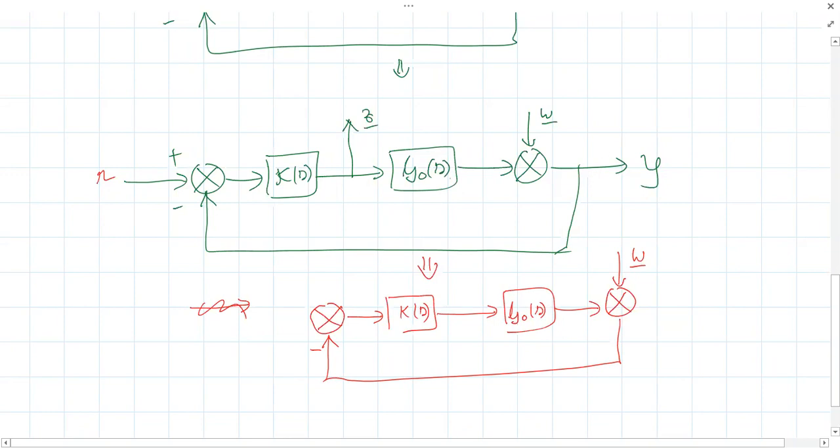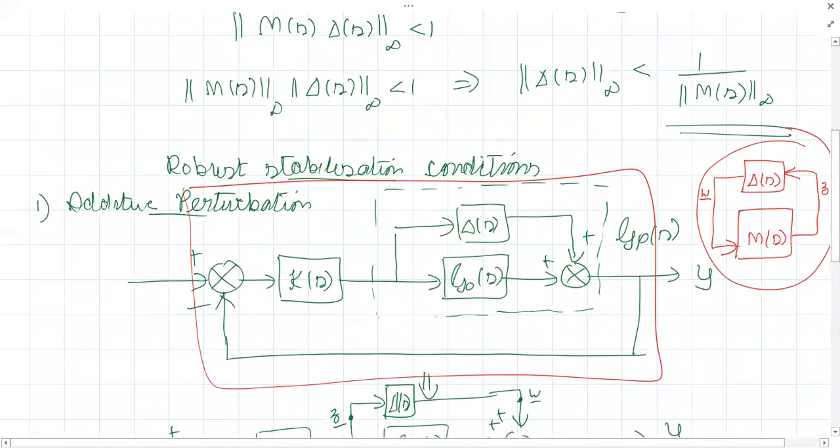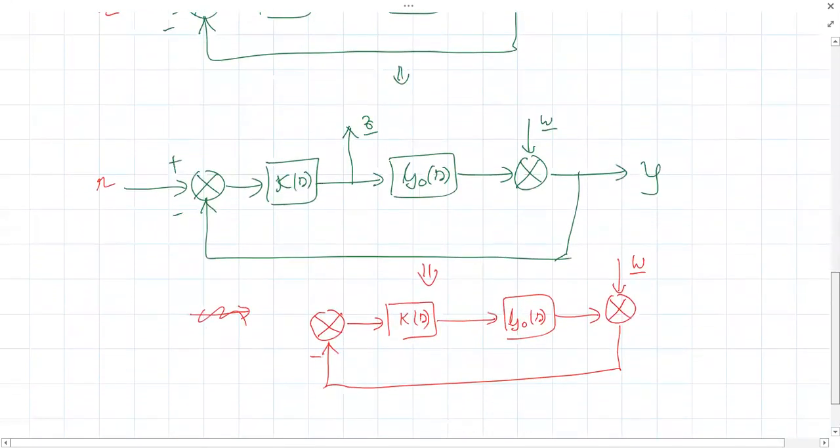Okay. So when you want to find, if you take the transfer function Z by W, what will you get? You will see what is the perturbation seen by the block M of S. Okay, because Z is the output from the nominal plant and the controller M of S block, and W is the input. So the question is, what is the perturbation seen by M of S block? What is M of S? M of S here includes the nominal plant G naught and the controller K. Or in other words, you are trying to find what is this M of S.